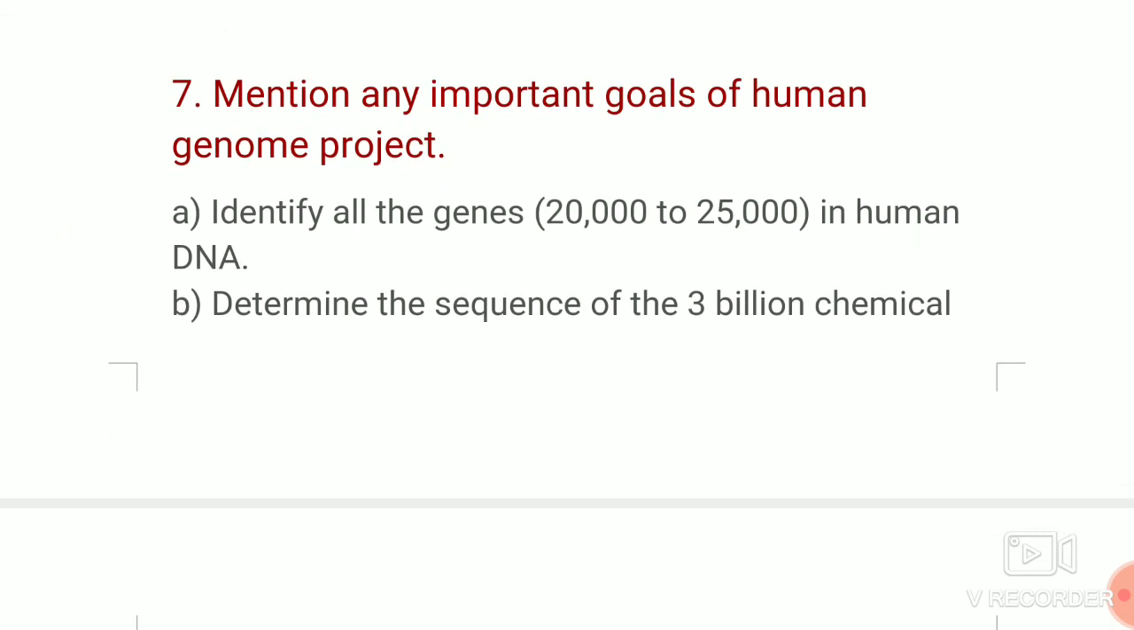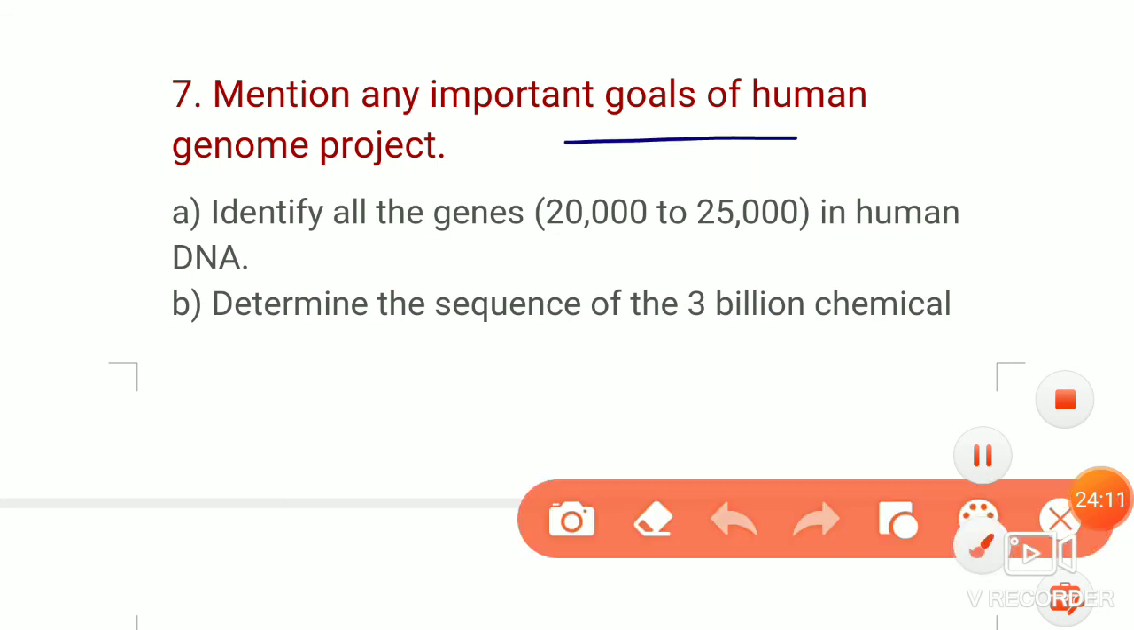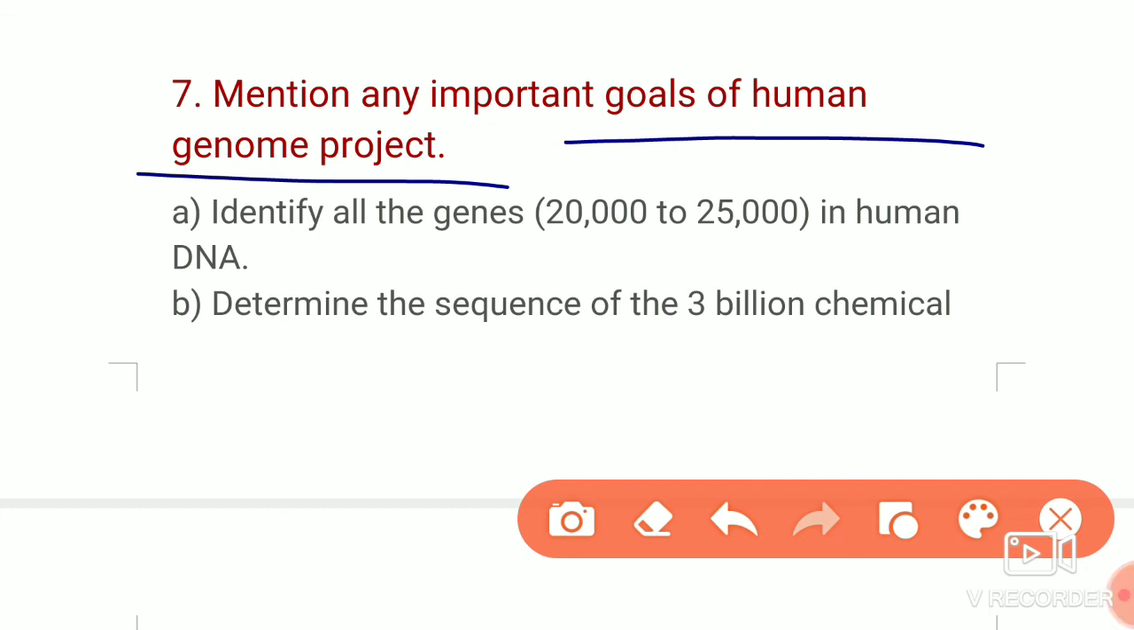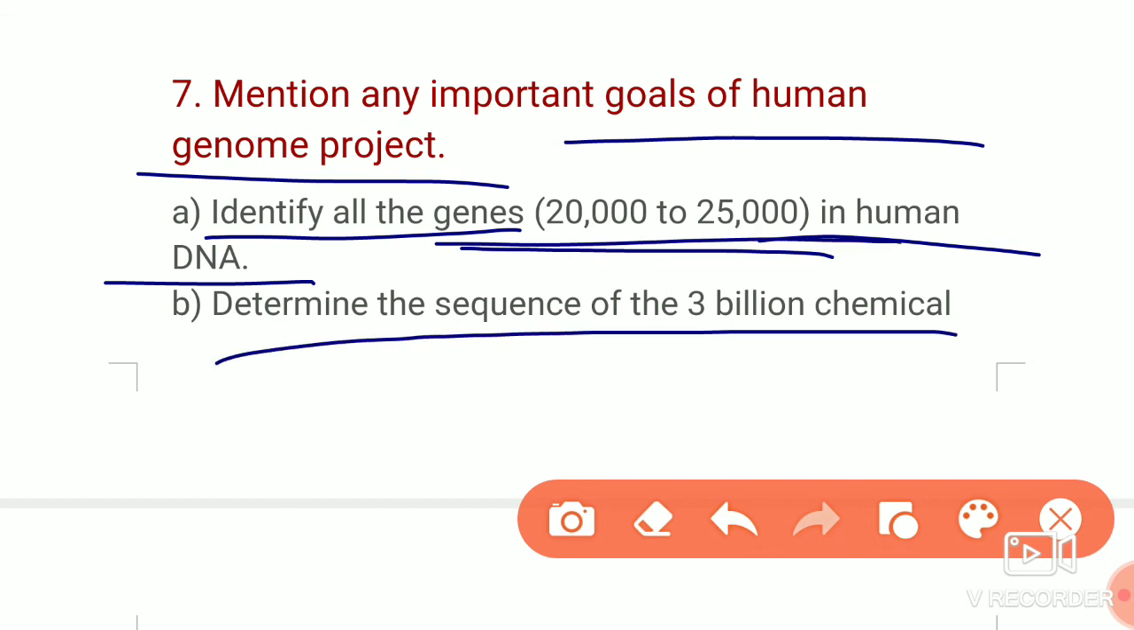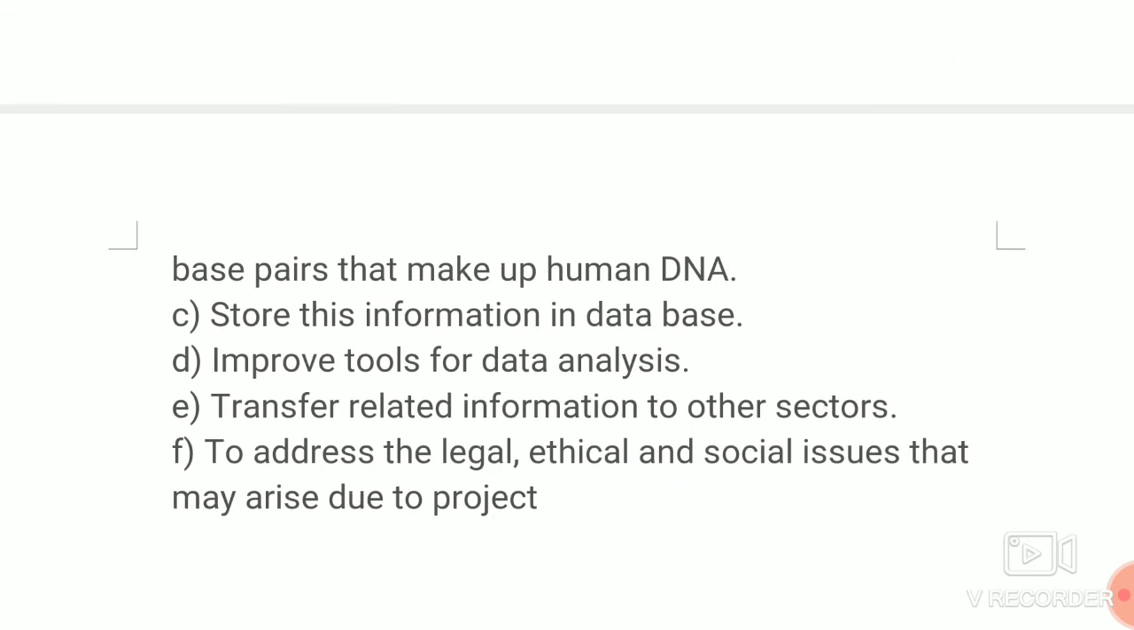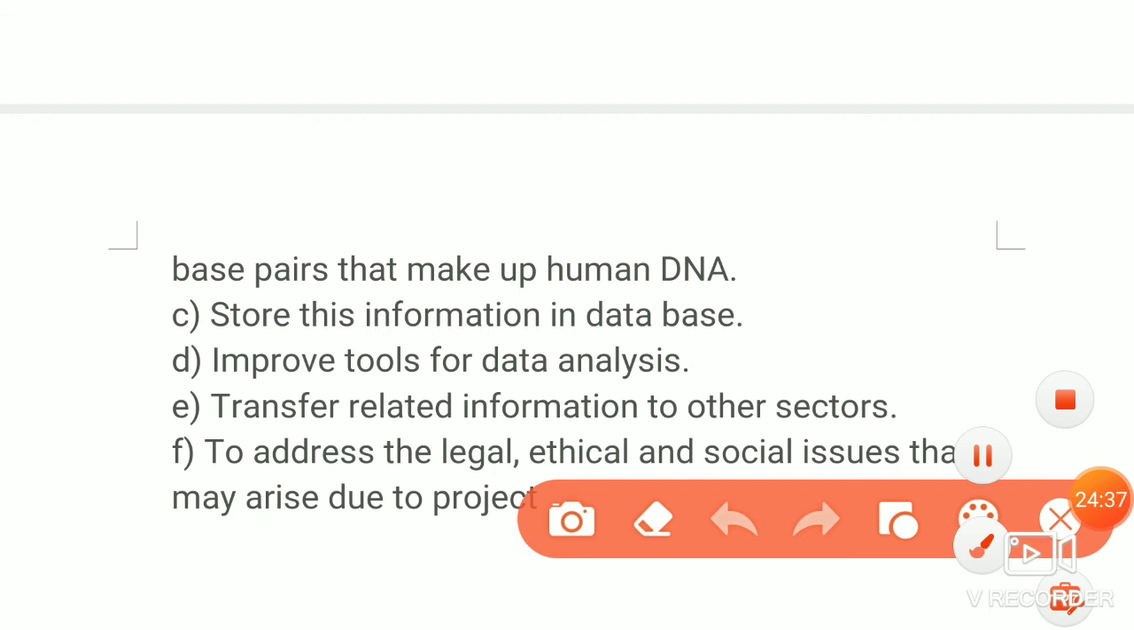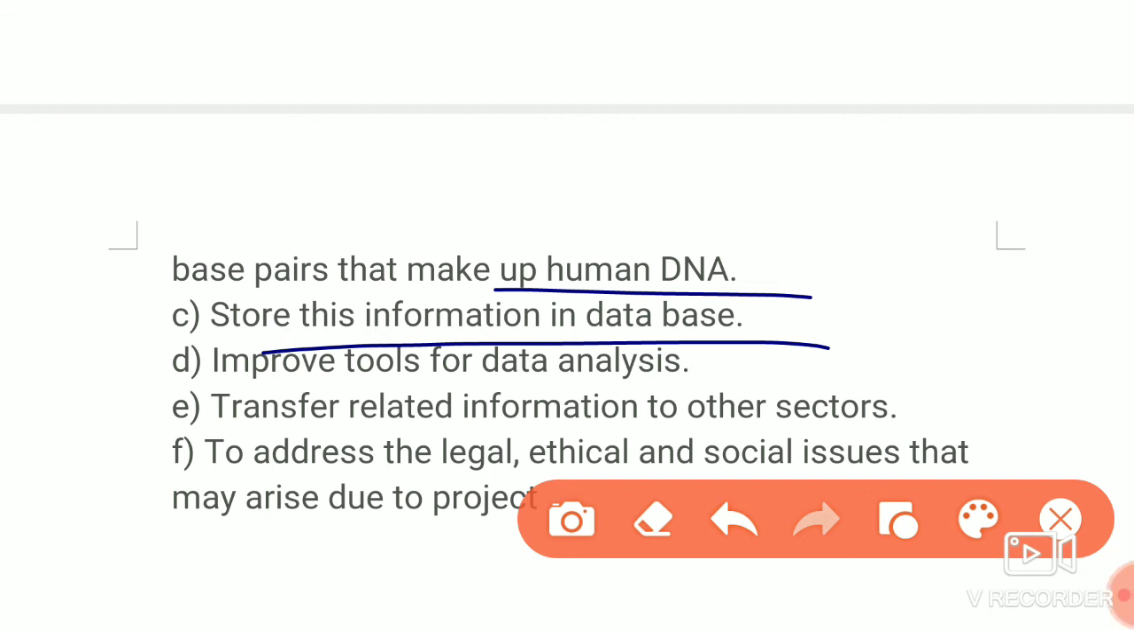The next is: mention the important goals of the Human Genome Project. The goals are to identify all the genes. They estimate 20 to 25,000 in the human DNA, and we have to find out exactly how many. Next, we have to find out the sequence of 3 billion chemical bases present in the human DNA. Next, store the information in a database, in the computer.